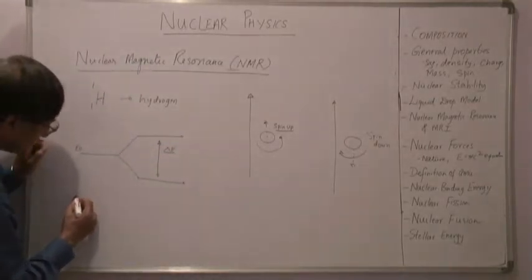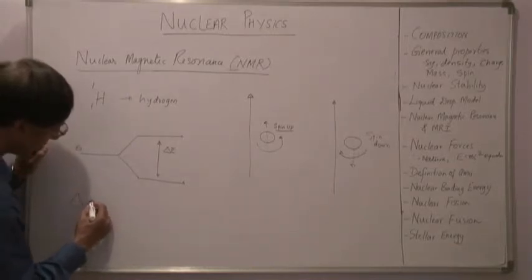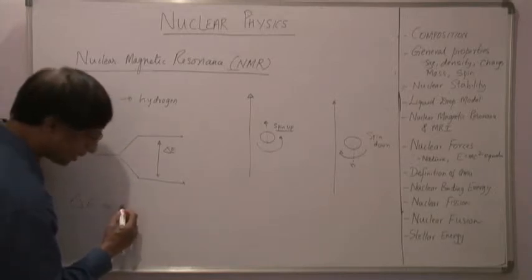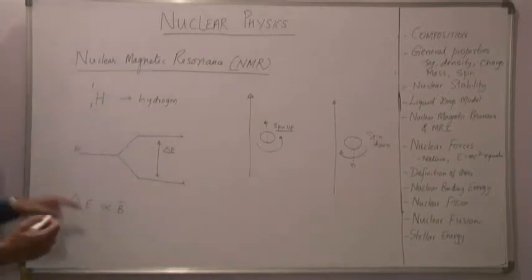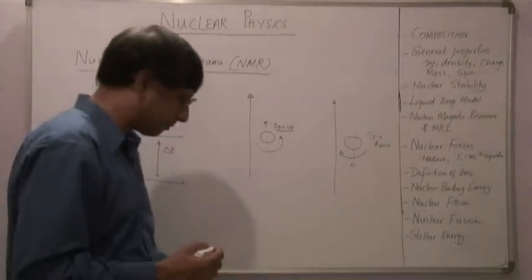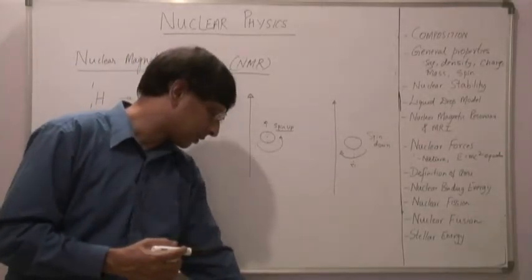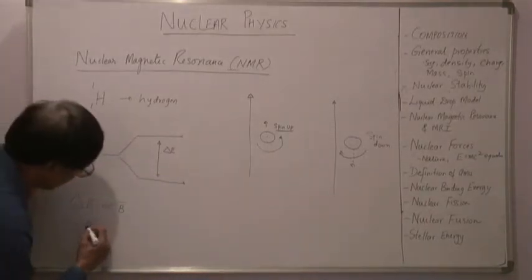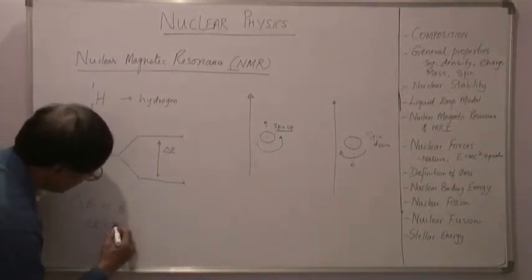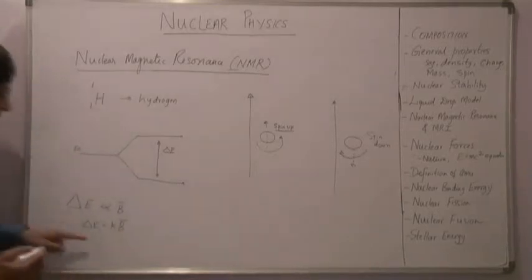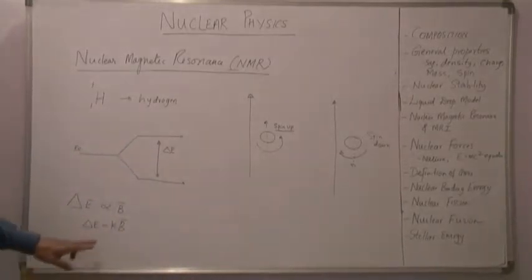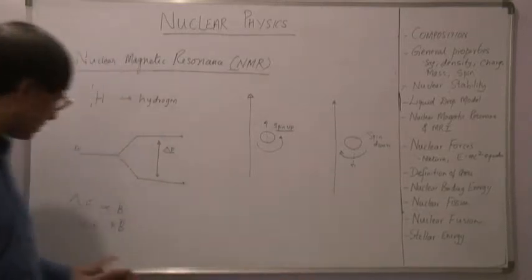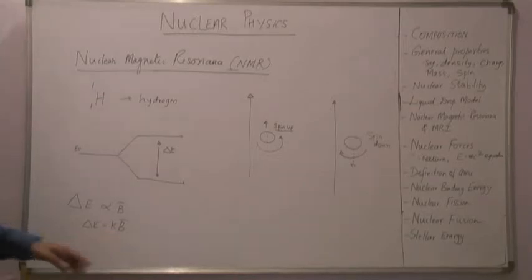It has been found that delta E is proportional to B bar. B bar is the total magnetic field. And therefore I have delta E equal to K B bar, where K is a constant, and K is different for different nuclei.